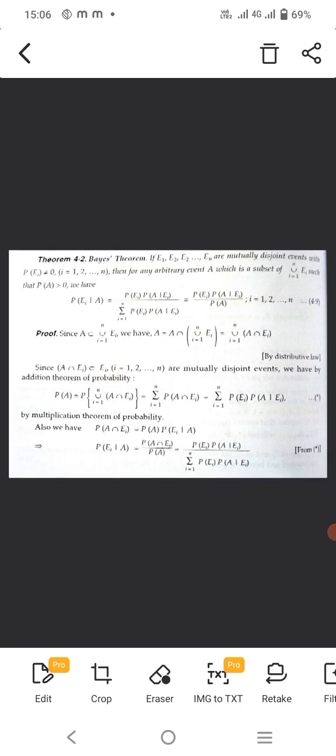Also we have P(A ∩ Ei) = P(A) P(Ei|A). From this we get P(Ei|A) = P(A ∩ Ei) / P(A). We apply the value of P(A), which is the summation of P(Ei) P(A|Ei), i = 1 to n, so P(Ei|A) = P(Ei) P(A|Ei) / summation of P(Ei) P(A|Ei), i = 1 to n. This is the Bayes theorem condition, hence the proof.